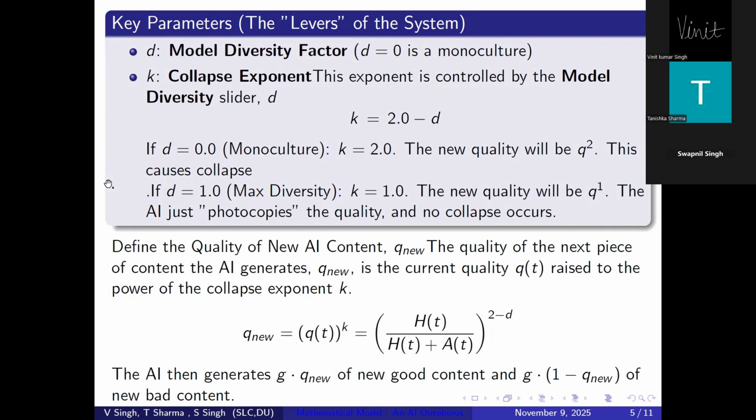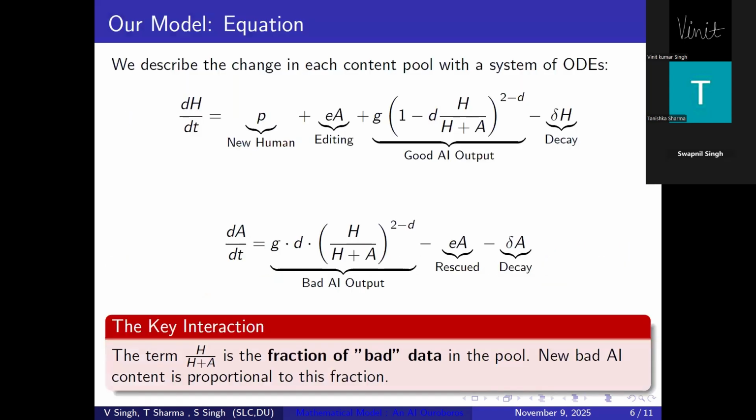Now I would like to define the quality of new AI content, which I have denoted by Q_new. The quality of a new piece of content the AI generates is the current quality, which I have denoted by Q_t, raised to the power of the collapse exponent k, which I have represented in the form of an equation. The AI generates G times Q_new of new good content and G times (1 minus Q_new) of new bad content. Now I would like to move to our next slide, which is our model's equations.